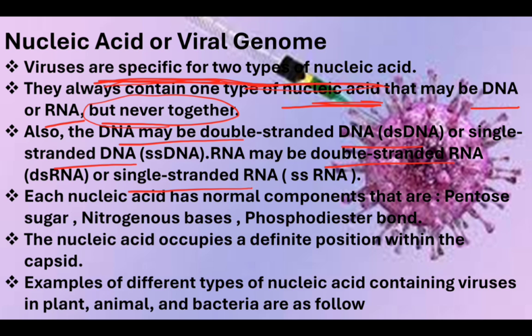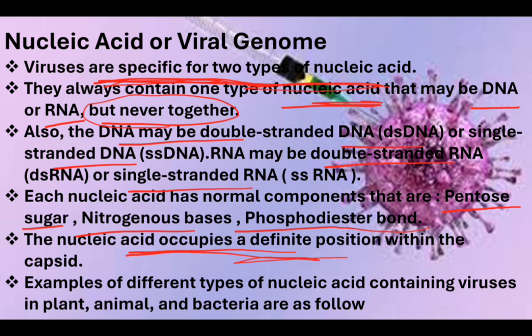Each nucleic acid has normal components like pentose sugar, nitrogenous base, phosphodiester bond. The nucleic acid occupies a definite position within the capsid. It does not float randomly inside the capsid, but occupies a definite position within it.